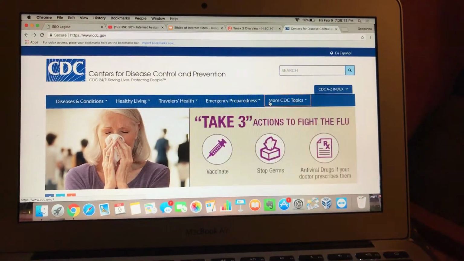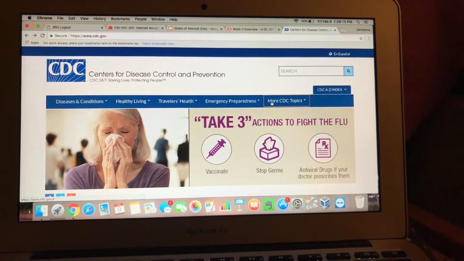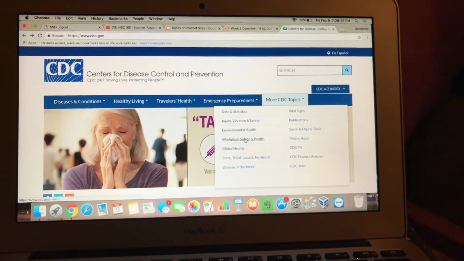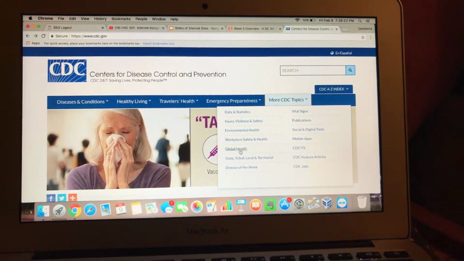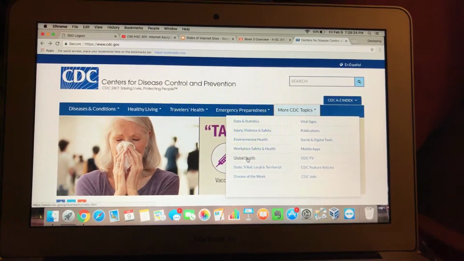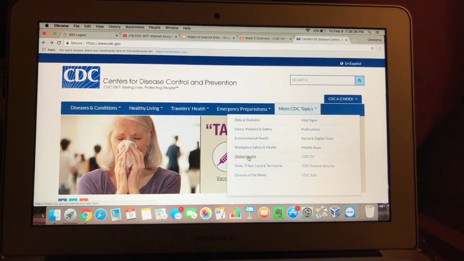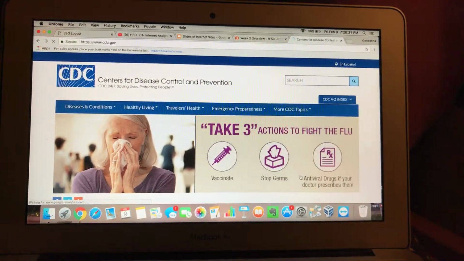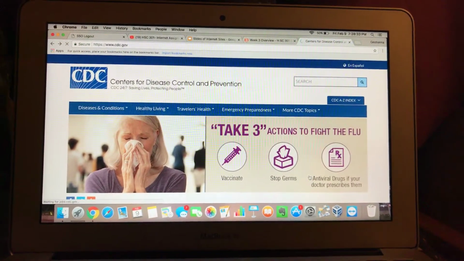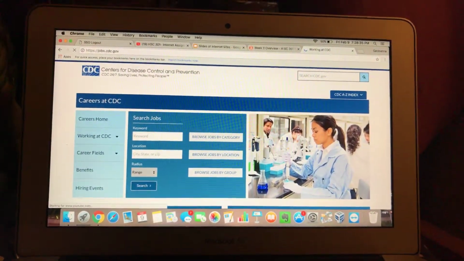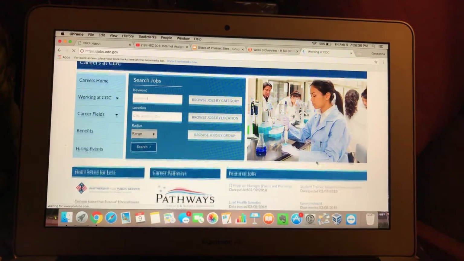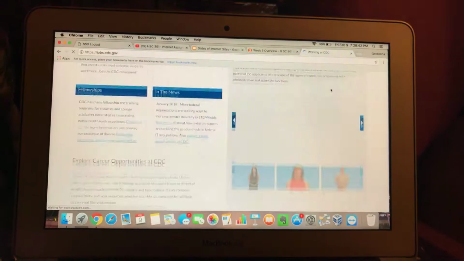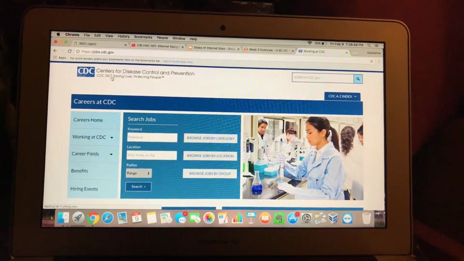The next one is more CDC topics. This gives you data and statistics, also about global health. So not only does it give you information about the United States, but also around the world. Another interesting thing I found is that you can apply for a job here. If you're looking for a job, you can look for a job in the CDC. You can browse jobs by category. And going back to the home page,